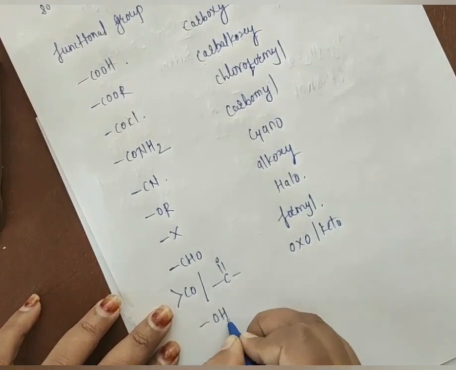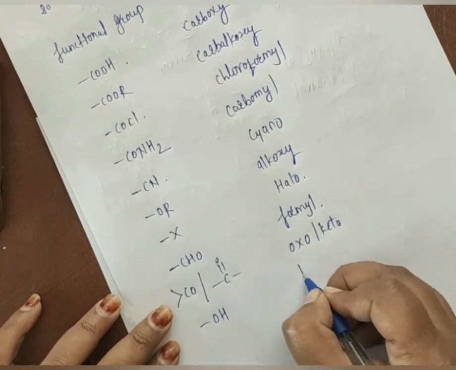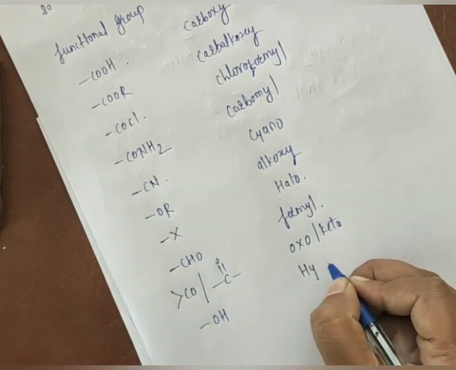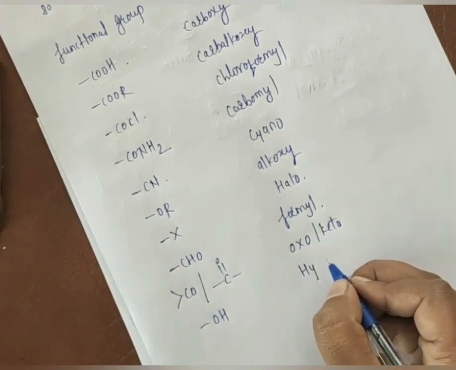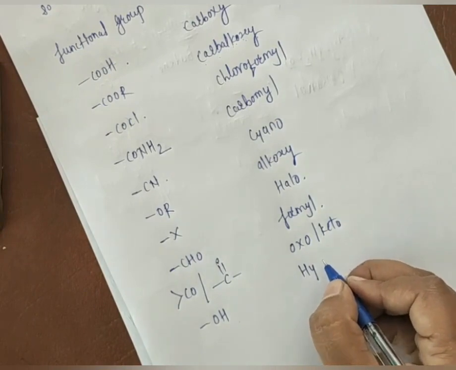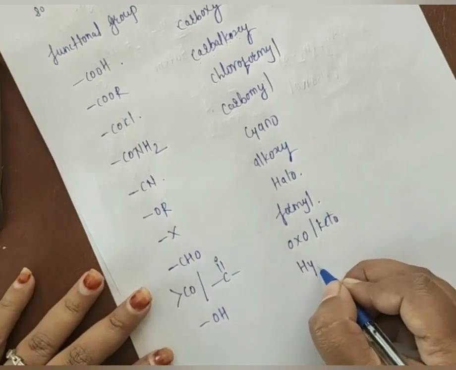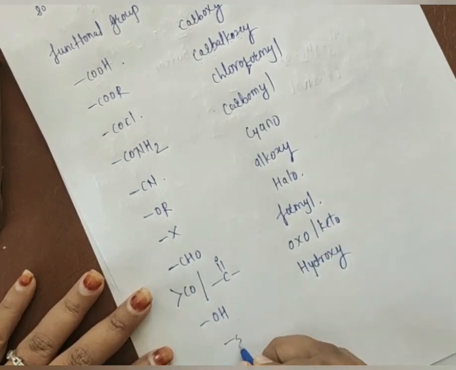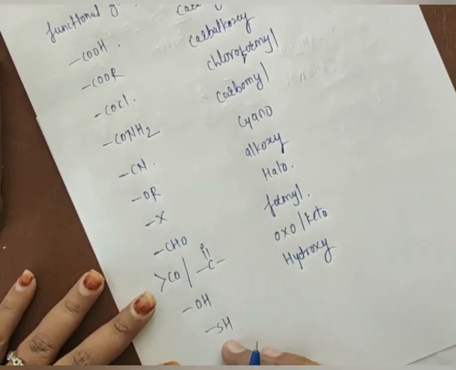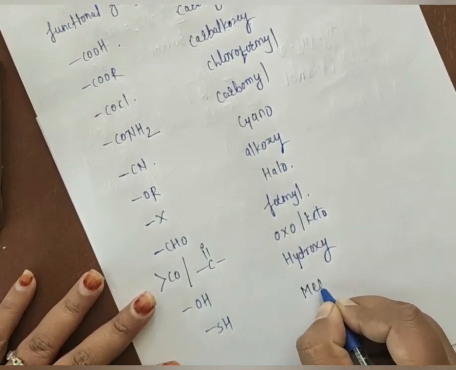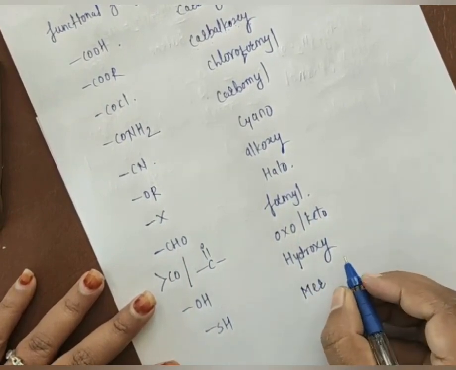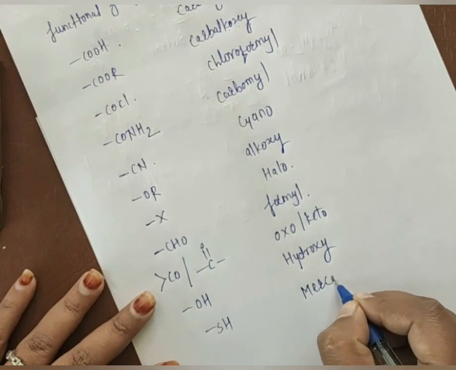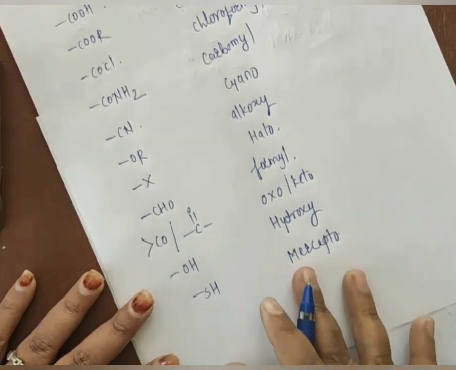For the OH, all of you know that OH is a functional group, that is an alcoholic functional group. In the case of suffix we have to add OL as a suffix, but in the case of prefix you have to use hydroxy. For the SH, that is sulfur which is attached to hydrogen, we have to use the prefix mercapto.